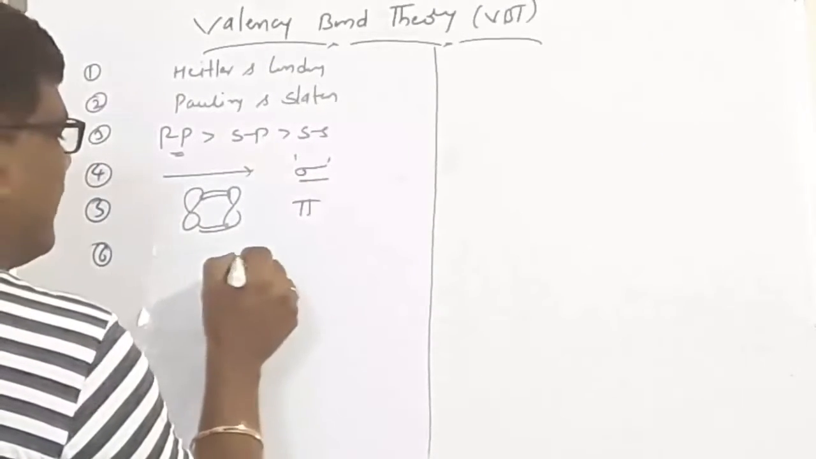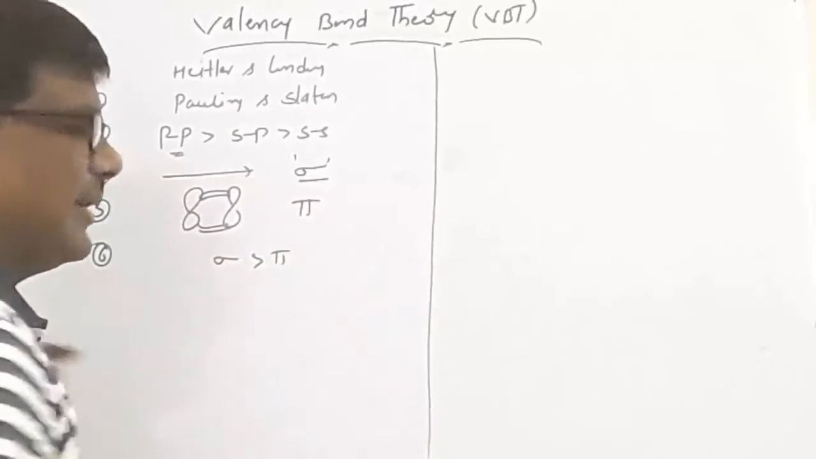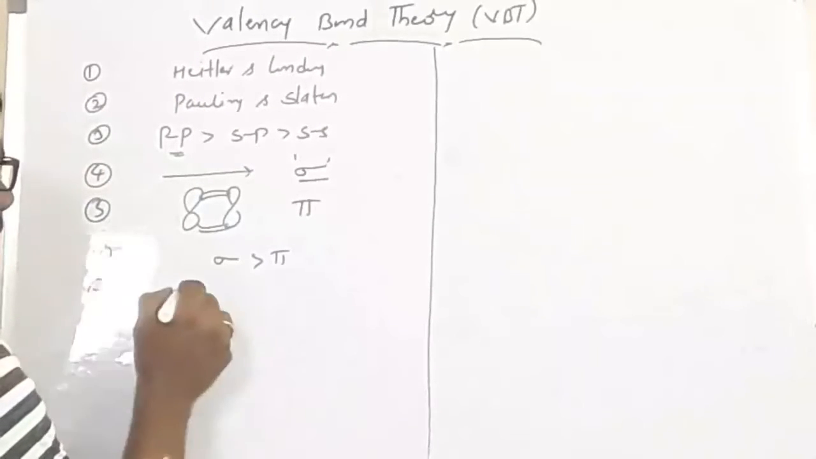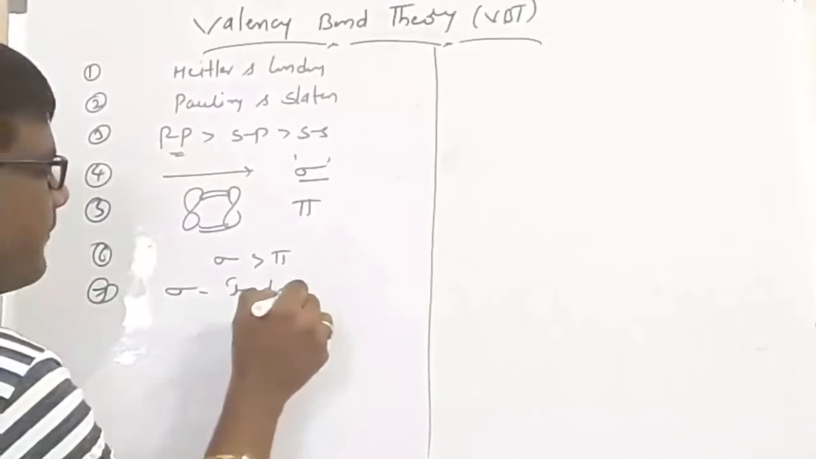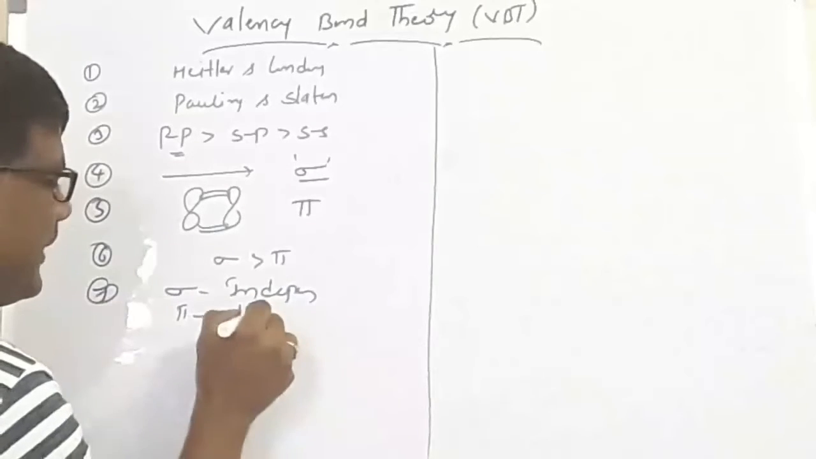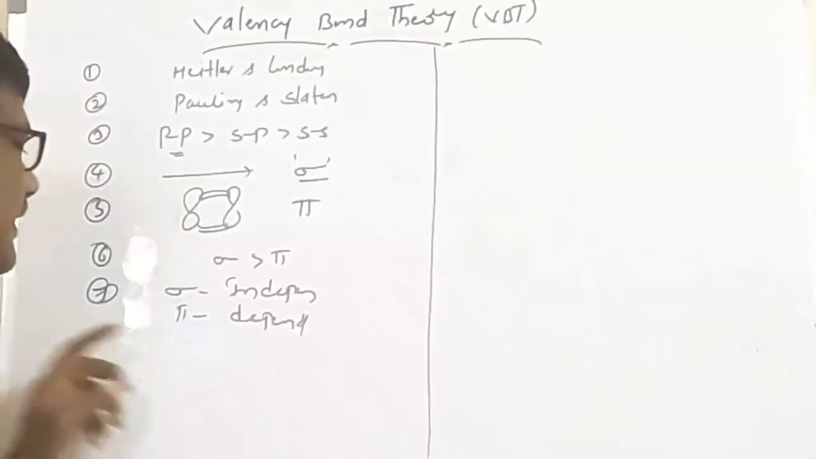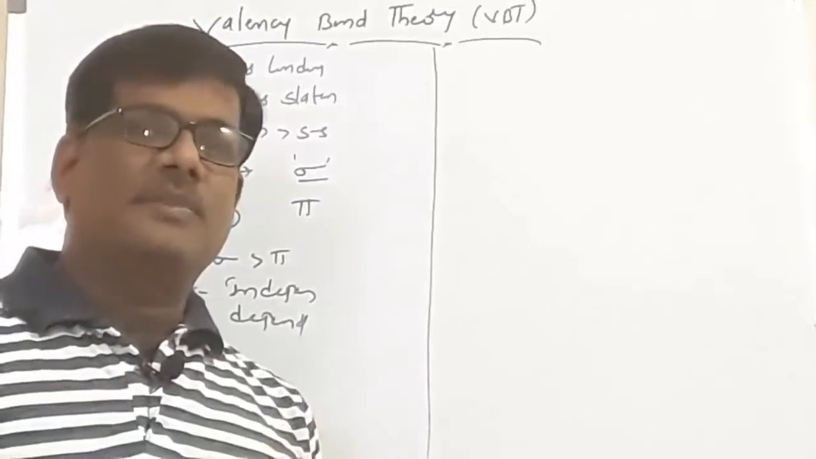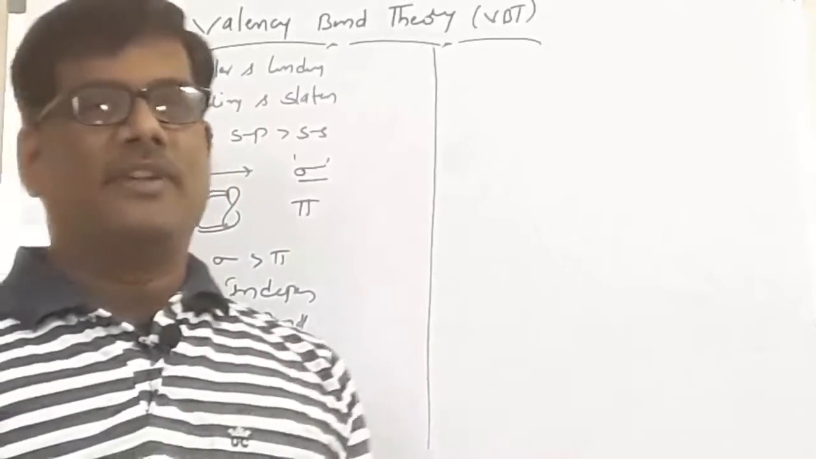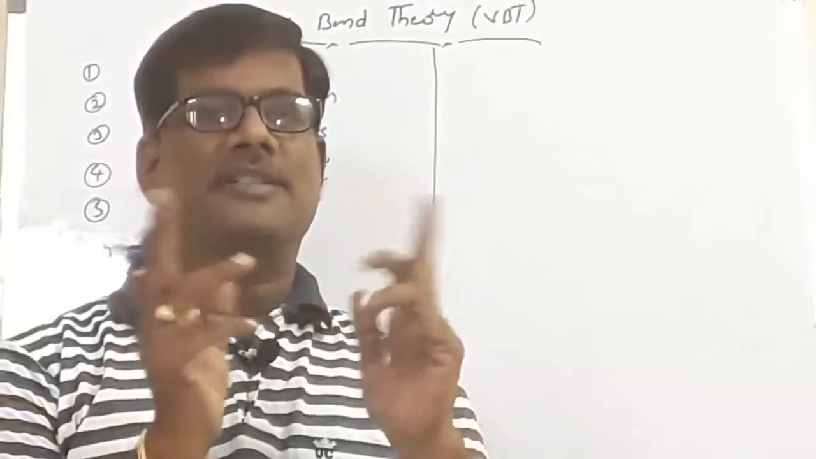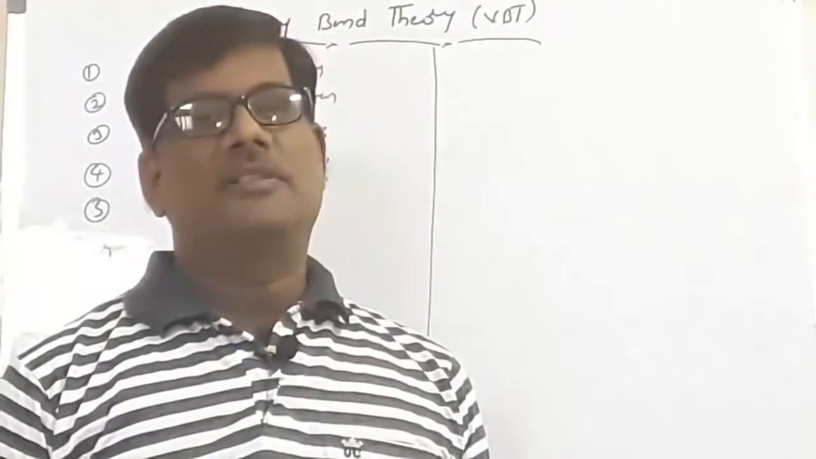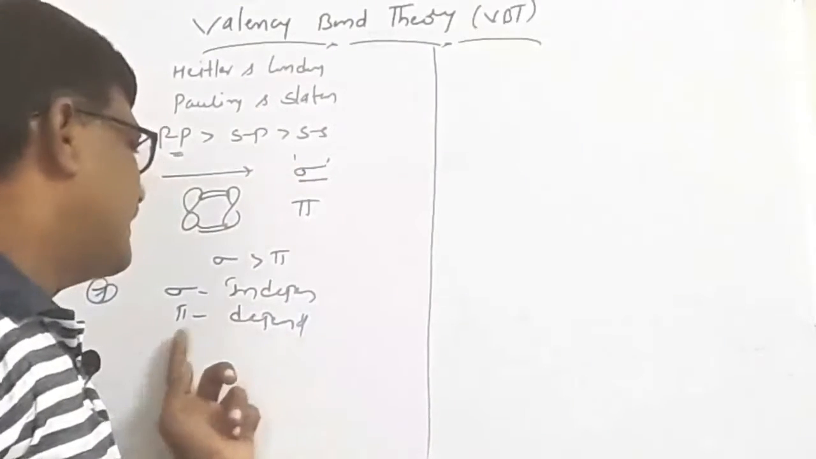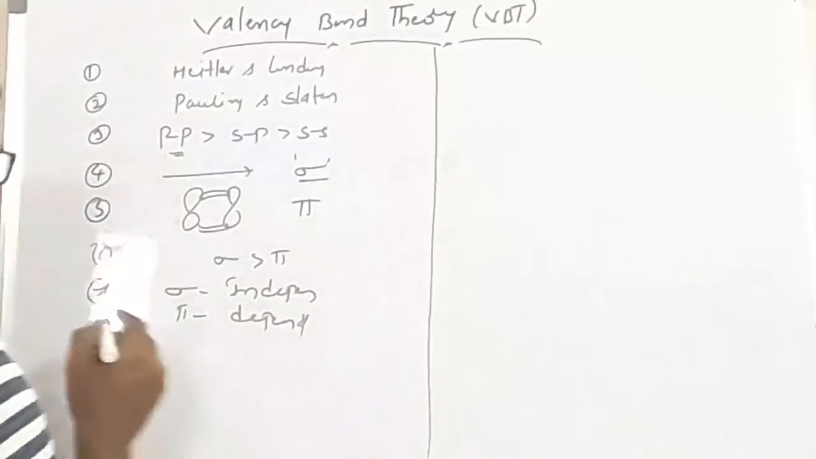Sixth, sigma bond is a stronger bond than the pi bond. Among sigma and pi, sigma is the stronger bond. Sigma bond is an independent bond, whereas the pi bond is a dependent bond. Why is the pi bond called the dependent bond? The pi bond takes place after the formation of the sigma bond. Only when you have the sigma bond can the pi bond, the side overlapping, take place. That's why sigma bond is an independent bond, whereas the pi bond is a dependent bond.